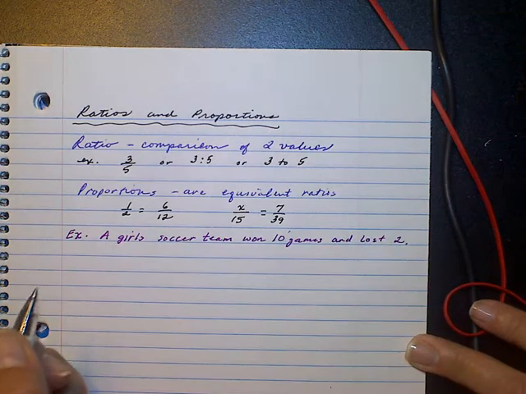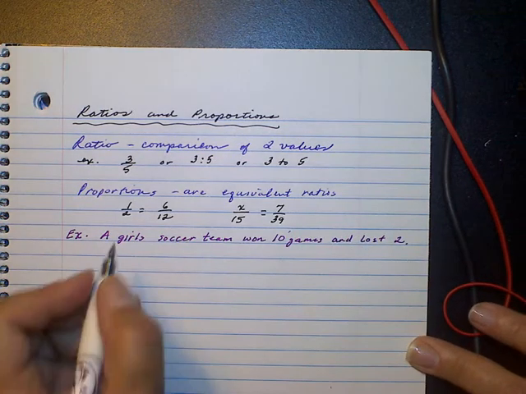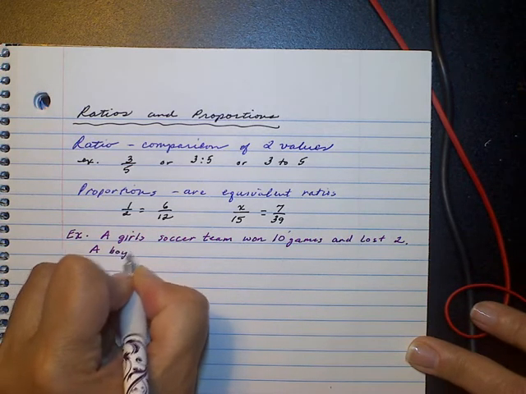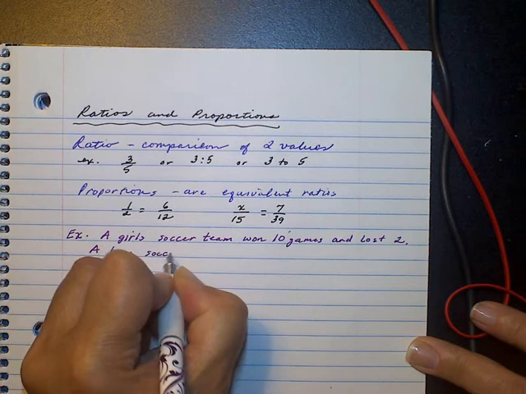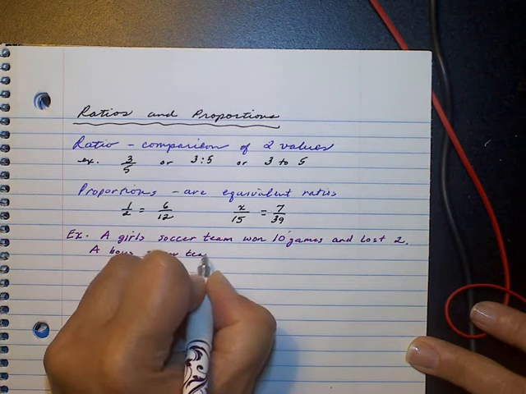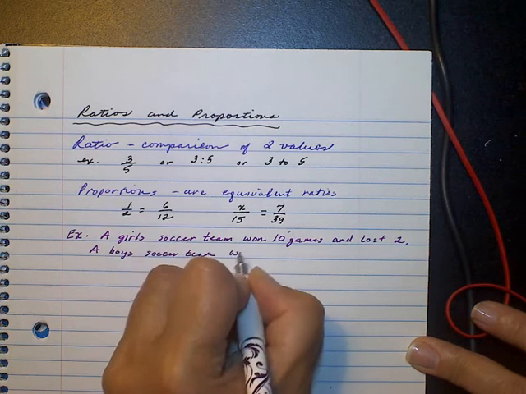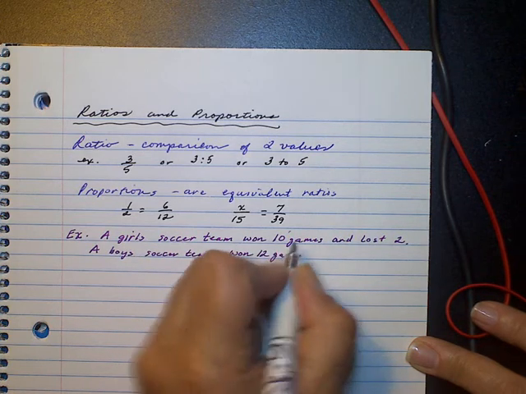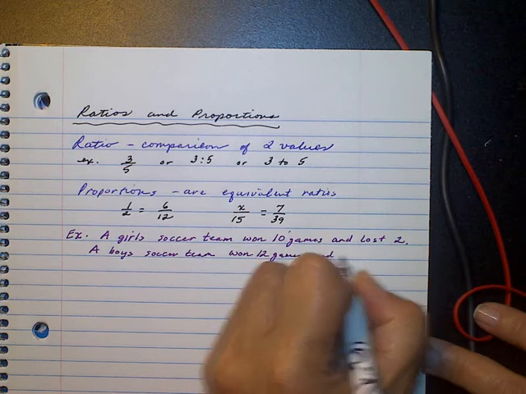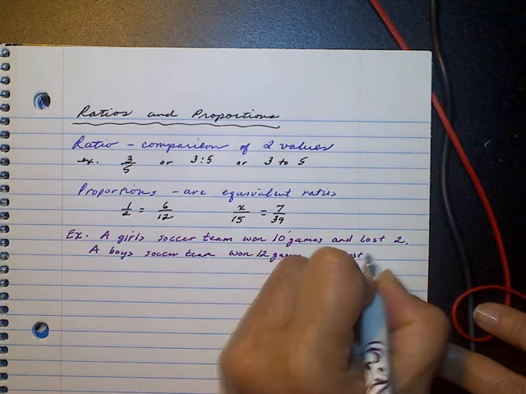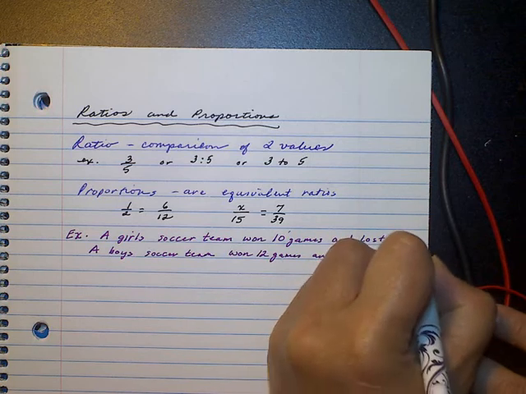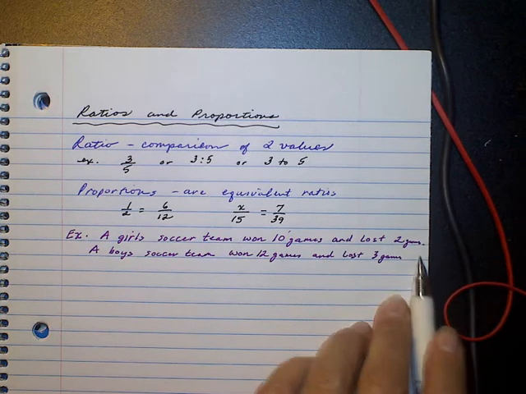So they won 10 games and lost 2 games. A boys' soccer team won 12 games and lost 3 games. Okay, I barely squeeze that in there.